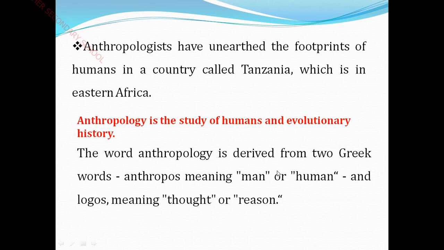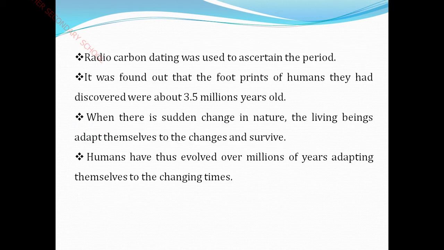So human thought or human reason is known as anthropology. Children, this is the word origin. Anthropology is from the Greek language. I hope you have understood the origin of the word anthropology.